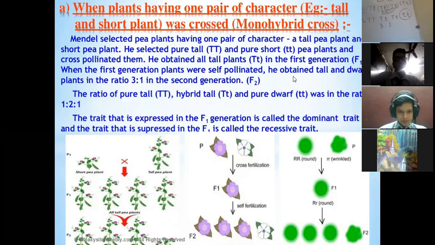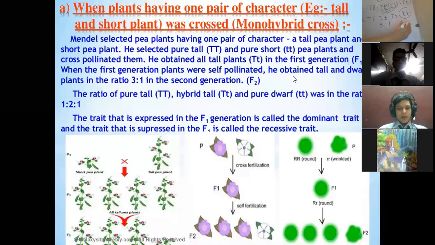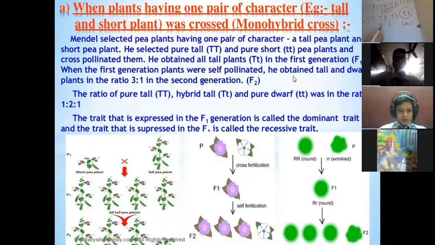In the same manner, this ratio can be applied to even 100 seeds. If we sow 100 seeds, 75% will be tall and 25% will be dwarf in the F2 generation.